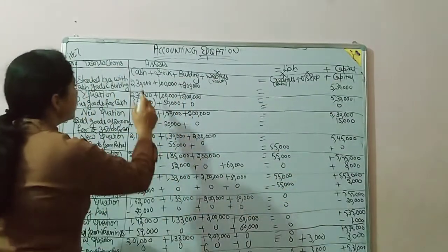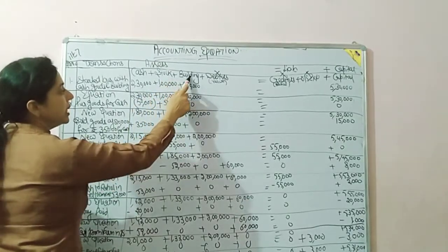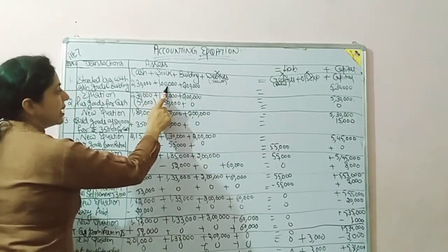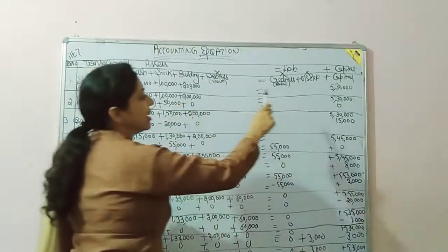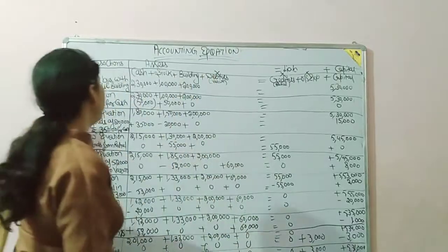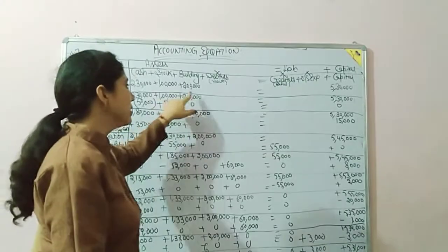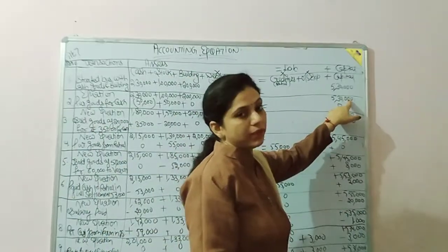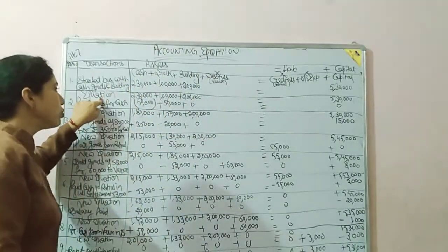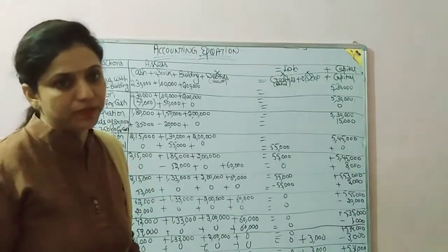What is the amount? Started business with cash 2,30,000, stock 1 lakh, building 2 lakh. So the total capital of the business is 2,30,000 plus 1 lakh, 3,30,000, plus 2 lakh, 5,30,000. Then make a line and write the equation. Now our equation is 2,30,000 plus 1 lakh plus 2 lakh is equal to 5,30,000. After the very first entry, when you start the business, you have to write the equation, and at the last you have to write the final equation.